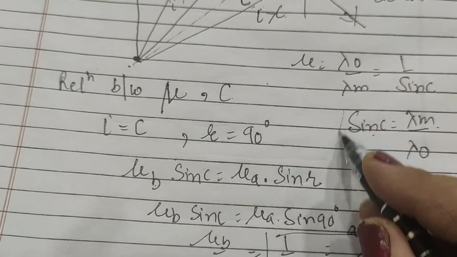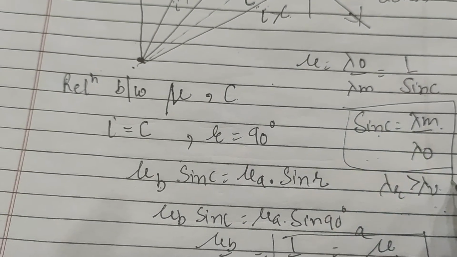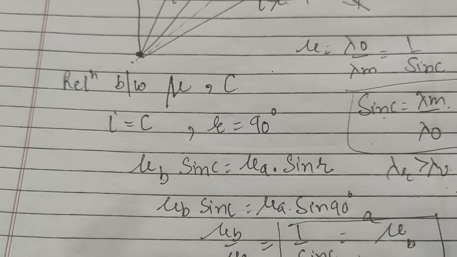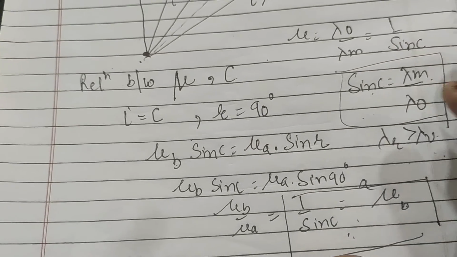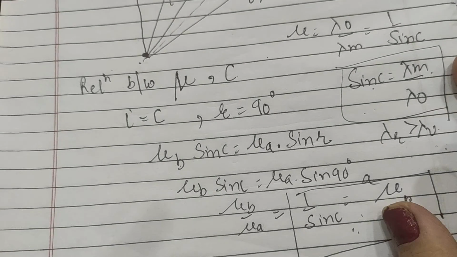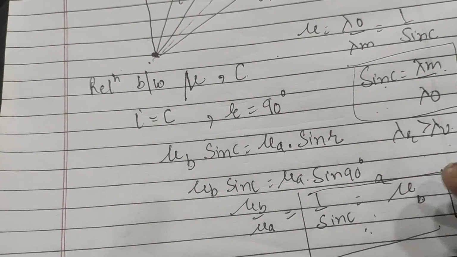This is also a very important relation, showing why different colors have different critical angles for a given medium. So this is again one of the important relations, that is the relation between the critical angle and refractive index, and representing the variation of critical angle for different colors.